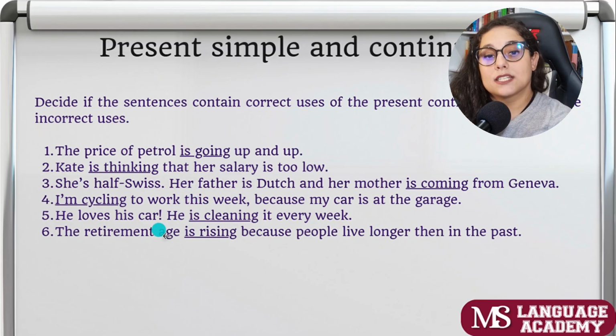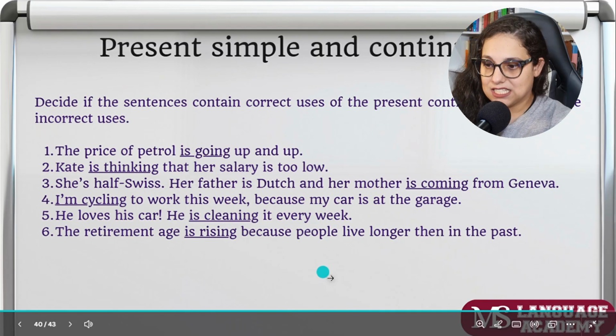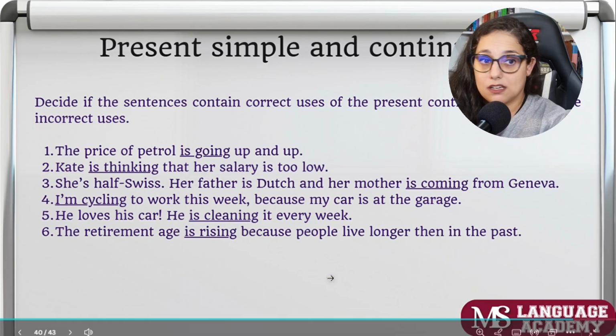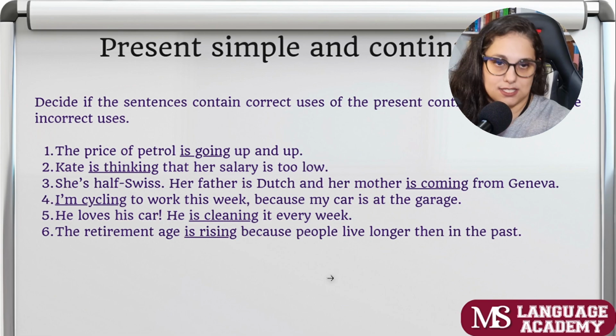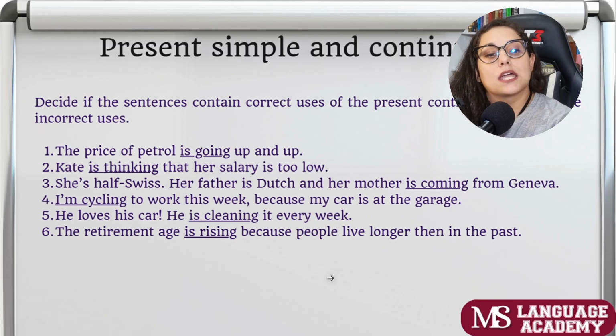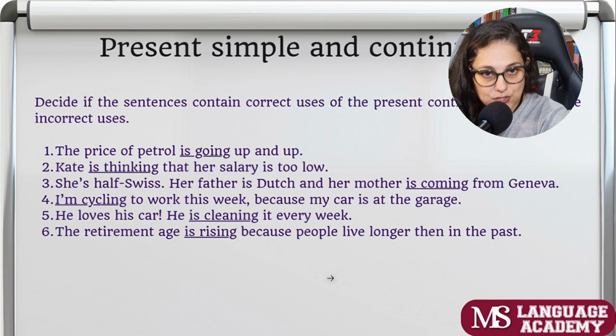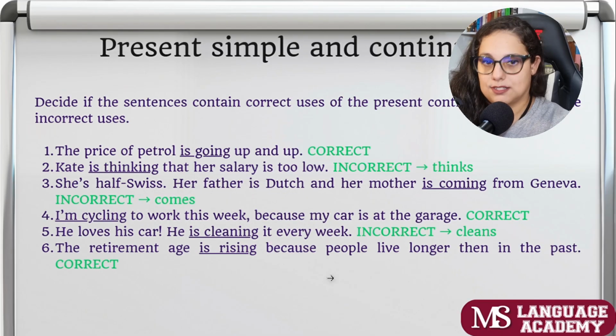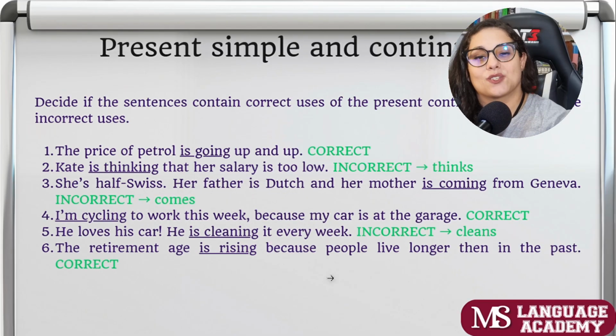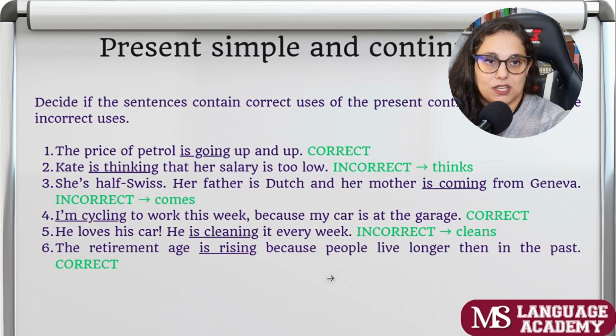He loves his car. He's cleaning it every week. No, he cleans it every week. He loves his car. He cleans it every week, okay? The retirement age is rising because people live longer than in the past. This is a trend, so it's correct.